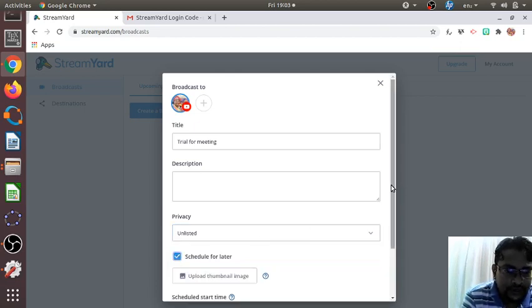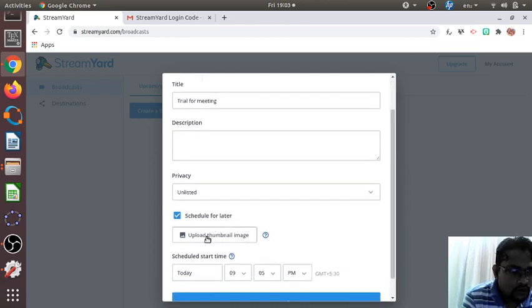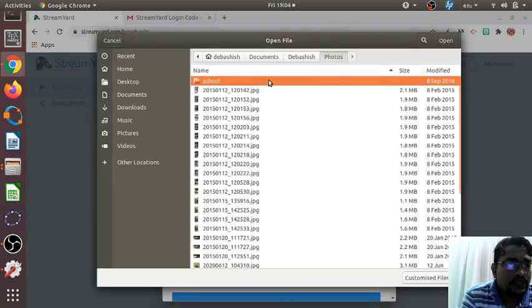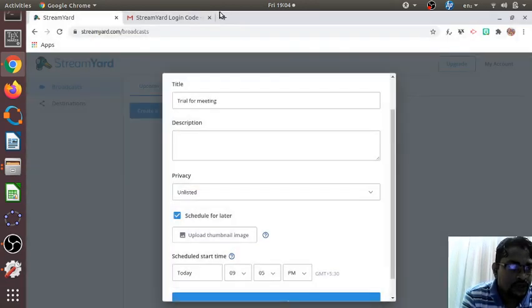You can schedule it for later. Suppose you are creating an event for tomorrow, there is an event by some resource person. You want to create that event, so you can schedule it for tomorrow and upload one thumbnail. The thumbnail is preferably 1280 by 720 pixels, which is the standard screen size of YouTube.